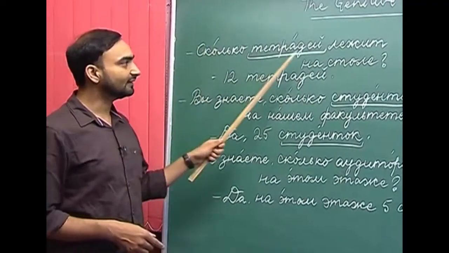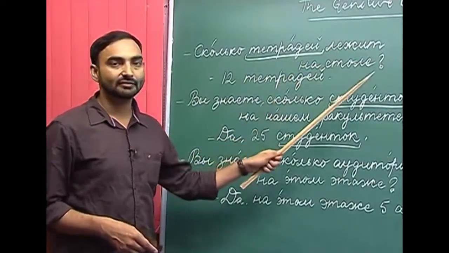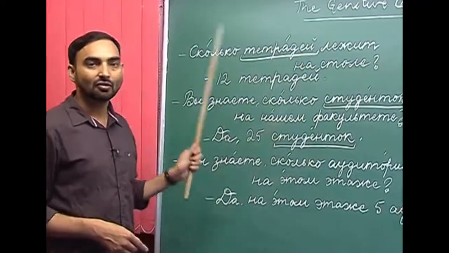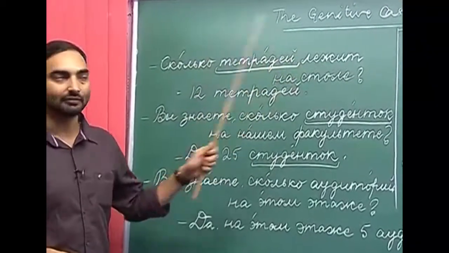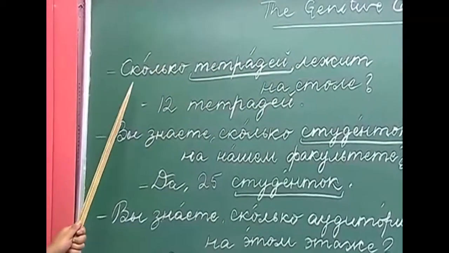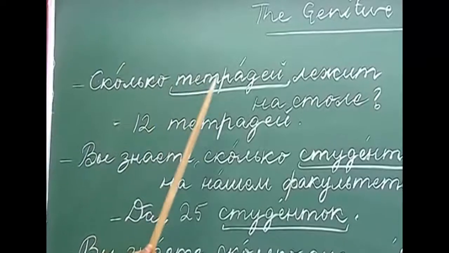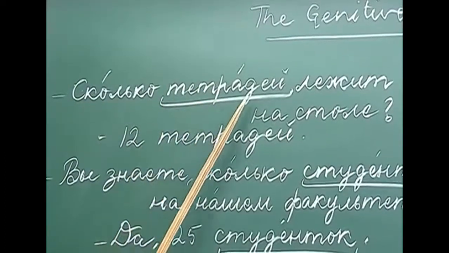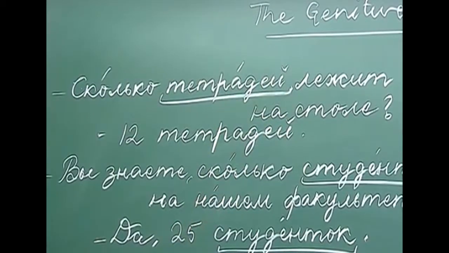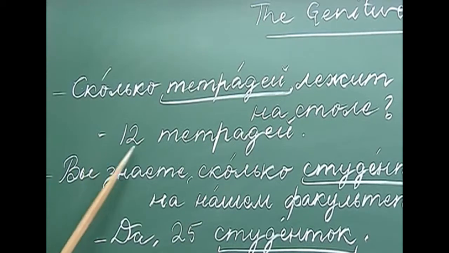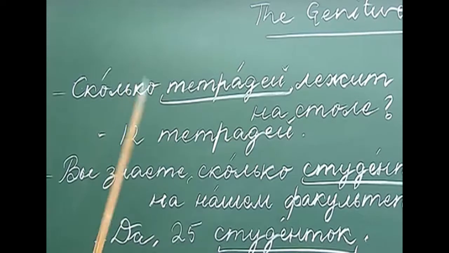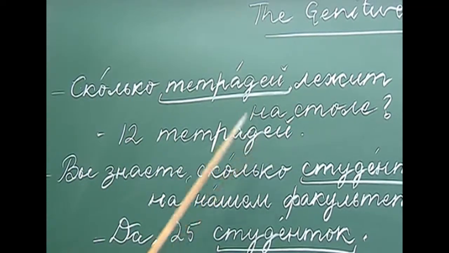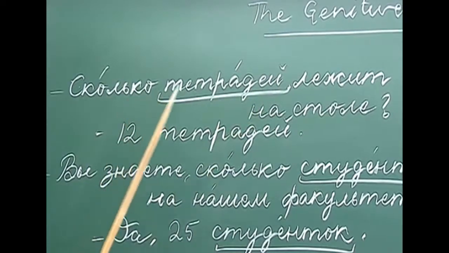Сколько тетрадей лежит на столе? How many notebooks are lying on the table? So, after сколько we are supposed to use the genitive plural. That is why тетрадь has become тетрадей. Двенадцать тетрадей. So there are 12 notebooks lying on the table. На столе лежит двенадцать тетрадей.